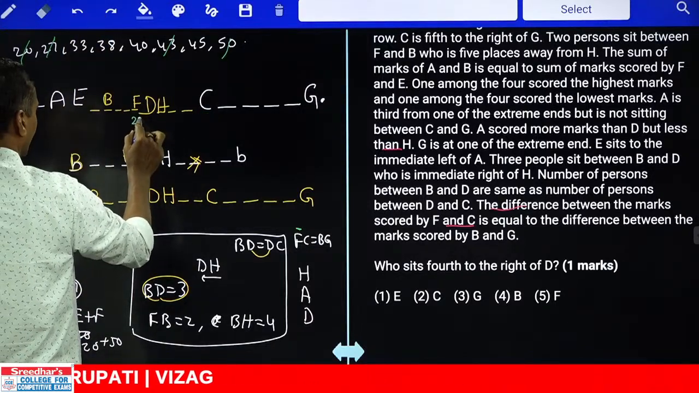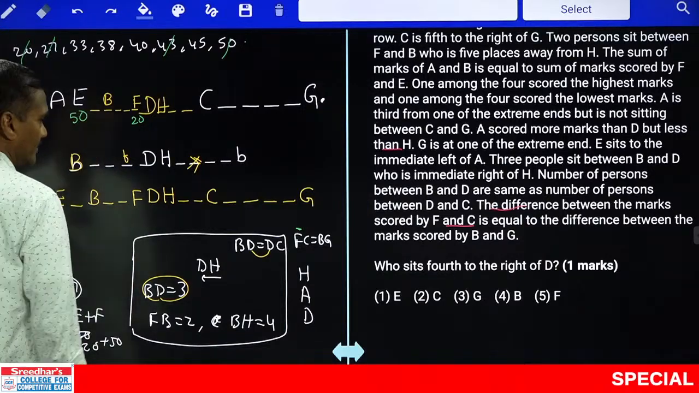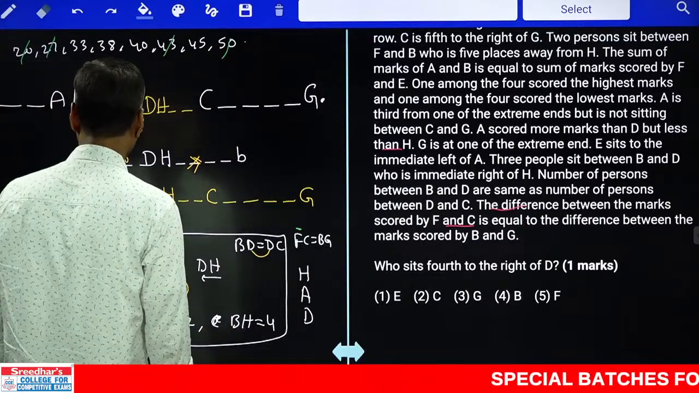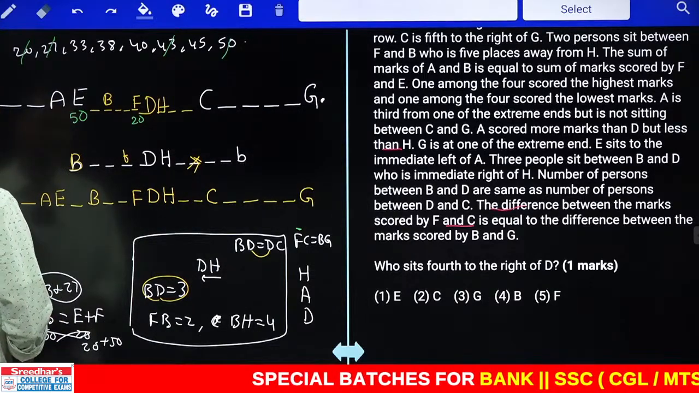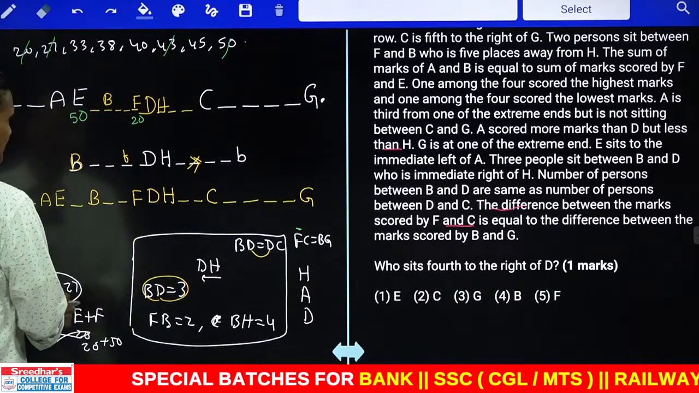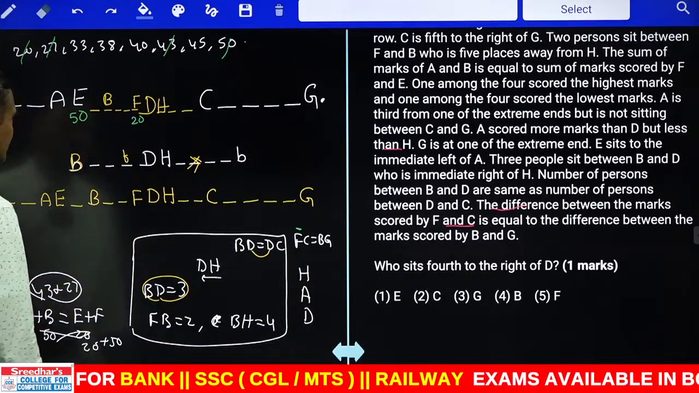F is 20 and E is much higher. The difference between F and C equals the difference between B and G. Now what should the value of B be? B is 43 or 27, and with 43 we don't get the same difference. The difference between F and C.